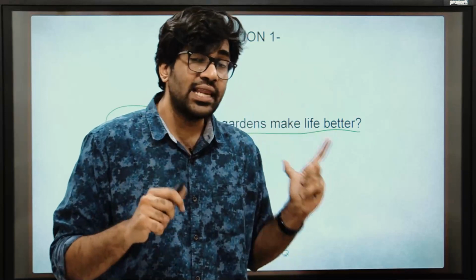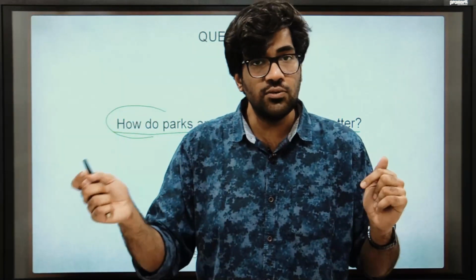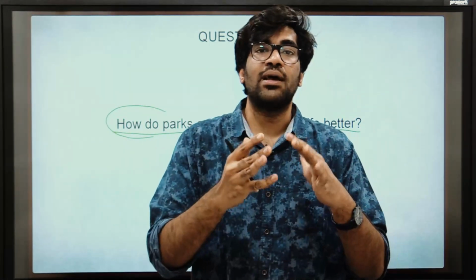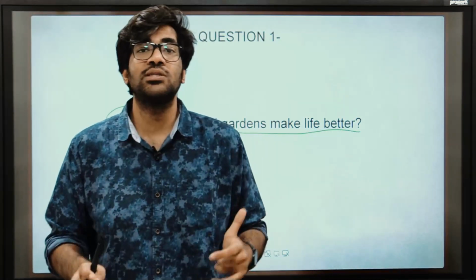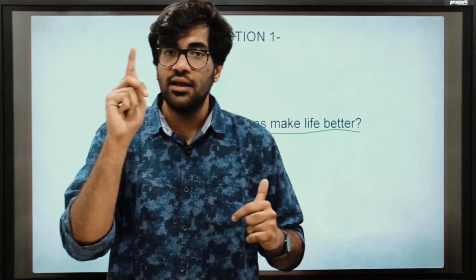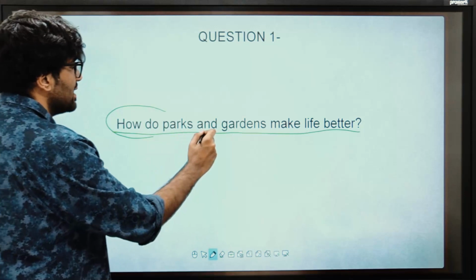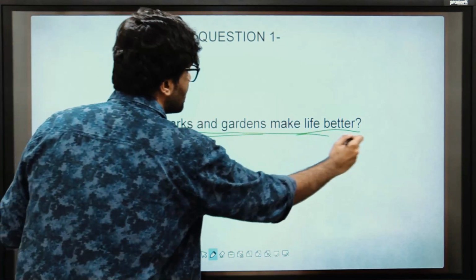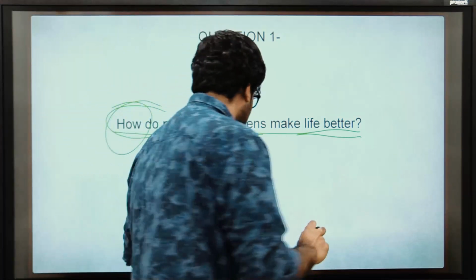Understand, this is very important, not just for DuoLingo but for IELTS as well. What do students do? They look at the question, they pick up the keywords, they start writing on them, and then what happens? They get stuck at a 6 band score or a 5.5 band score because their task response is poor. Don't do that. Understand what the question is. The question is saying parks and gardens make life better, how? Got it? I know you got it.